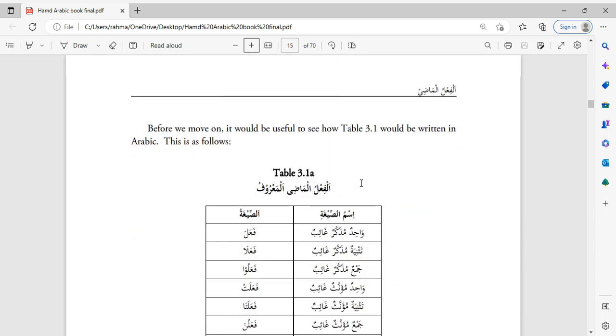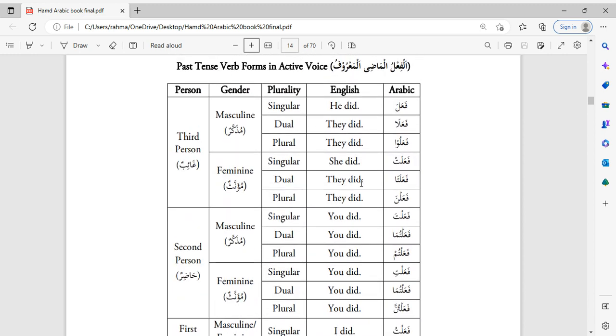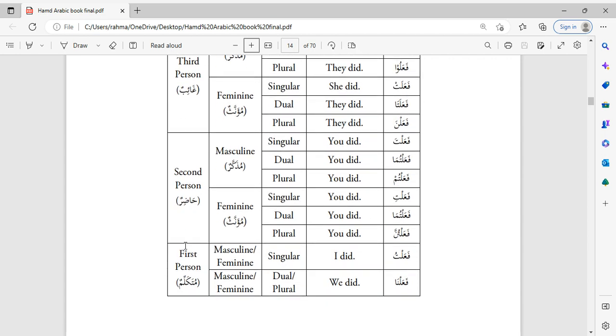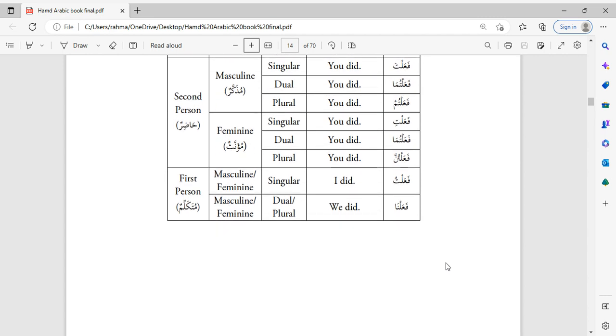Similarly, if you wanted to say I read, so qara'a, or let's say I ate, using the same verb. Akala means he ate. Akalu means they ate. But now I want to say I ate. So we would go down to first person singular. Okay, so it's fa'altu. Fa'altu means I did. Now all we have to do to say I ate is replace the fa, ain, lam with hamza kaf lam from akala. So now it'll be akaltu, I ate.